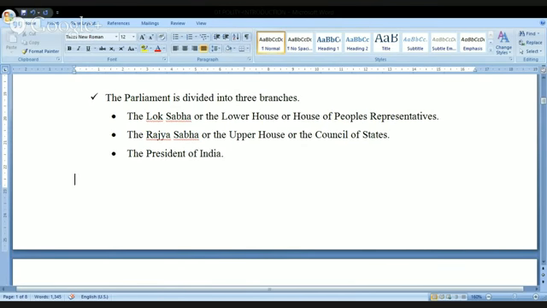The parliament is divided into three branches. Number one, the Lok Sabha, otherwise called the lower house, otherwise called the House of People's Representatives. If you look at the words Lok Sabha and lower house, these are the general terminologies that we are using. But the Constitution has mentioned the word House of People's Representatives.